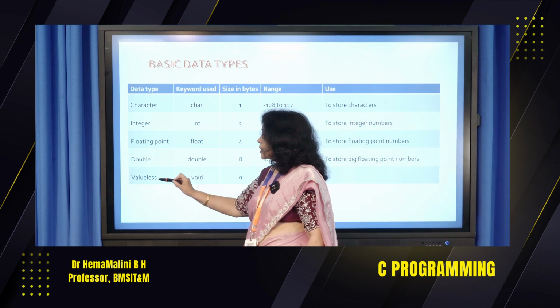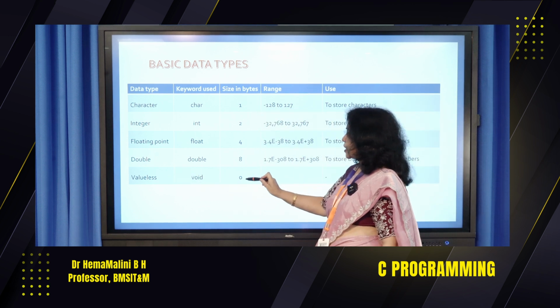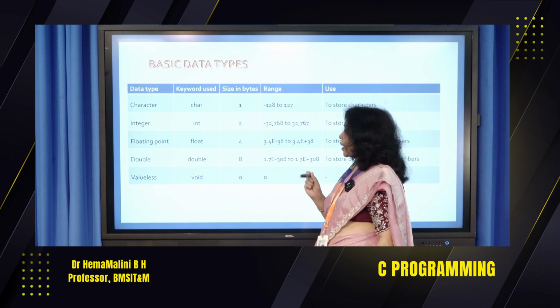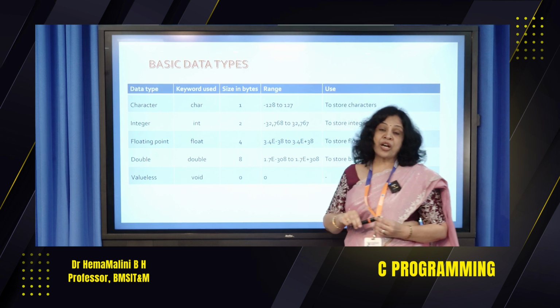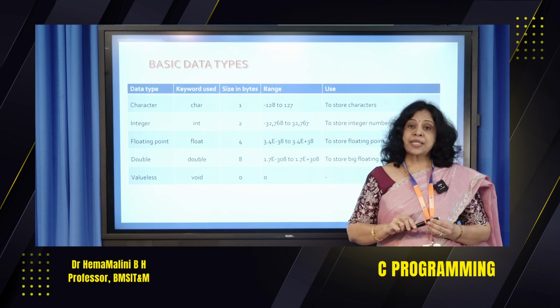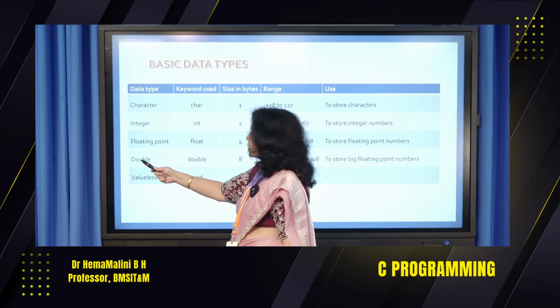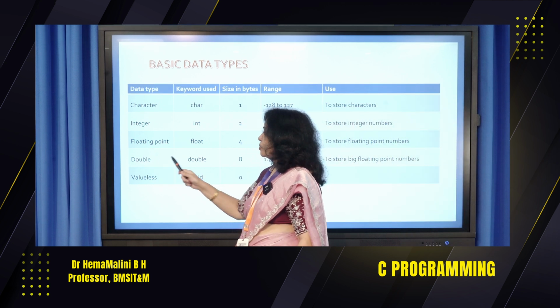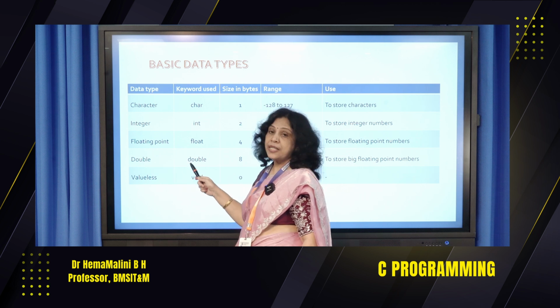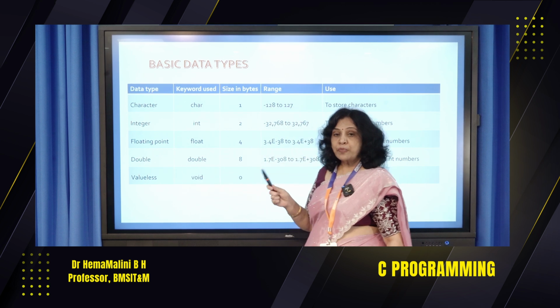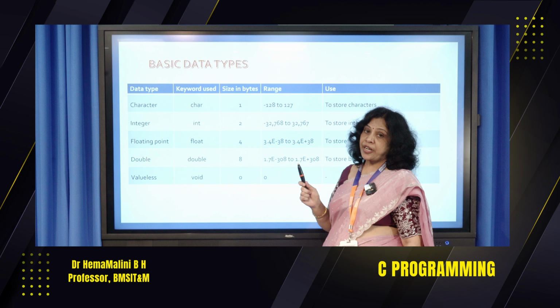Void is valueless, size in bytes 0. The range is again 0. And one more thing we need to know is C is case sensitive. So this double is different from this double. Here D is capital, here D is small. C treats both of them as different.